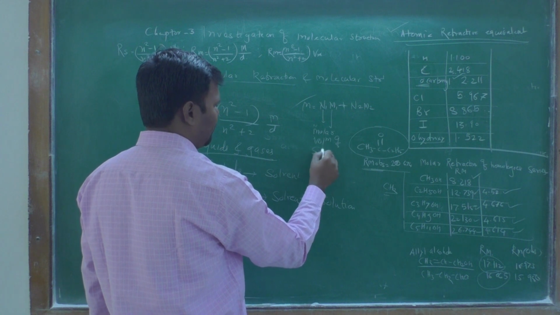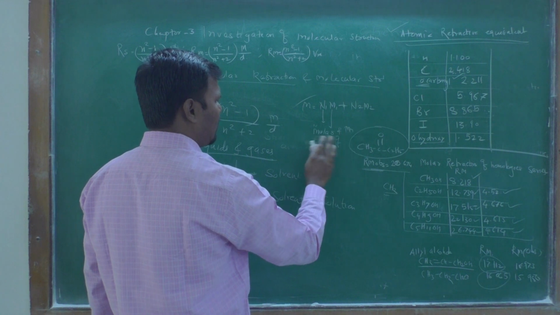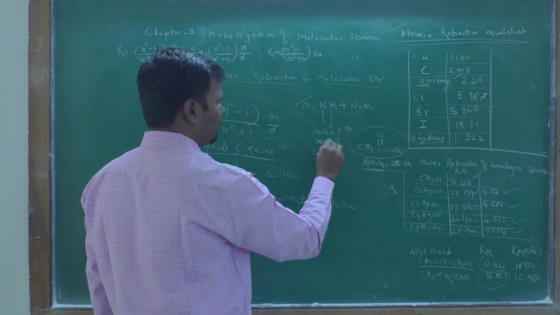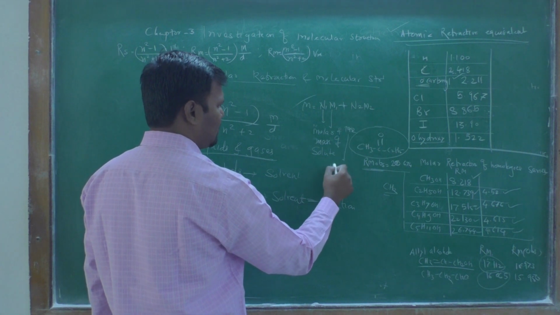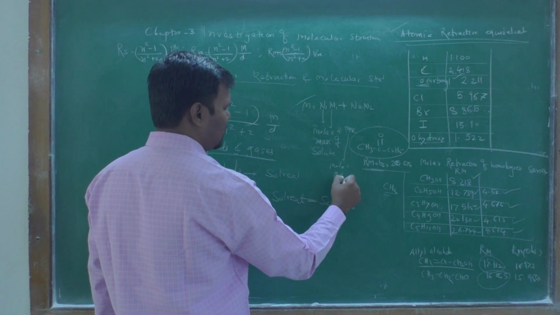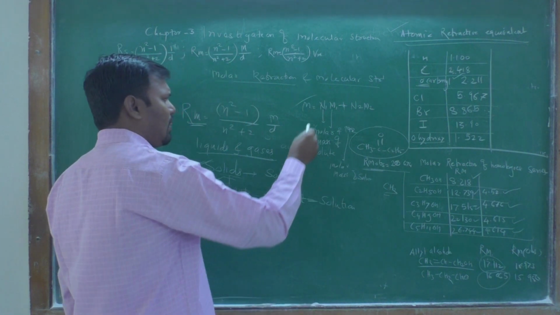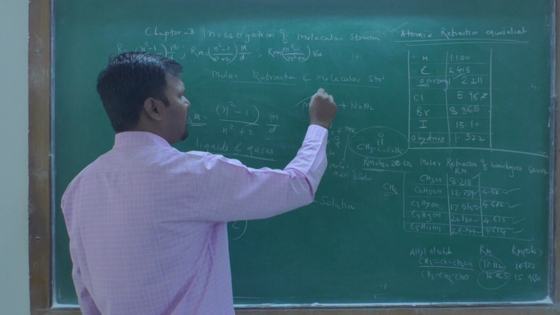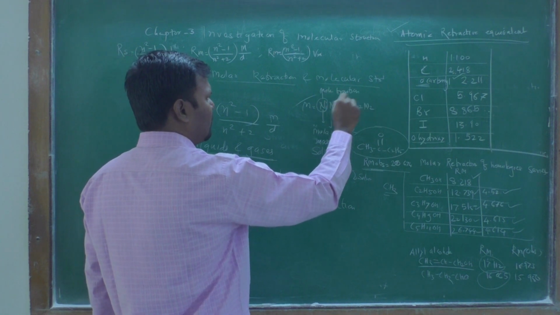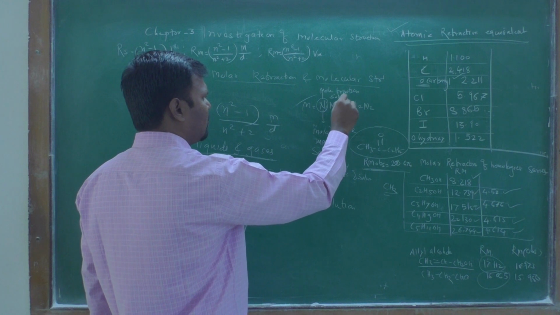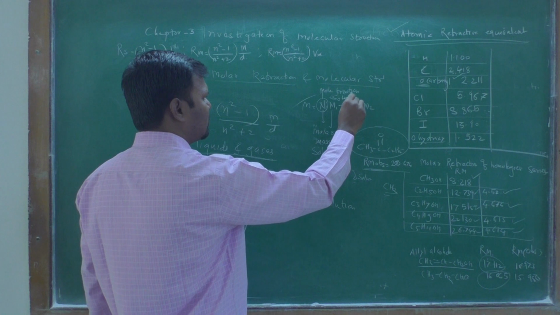the solute, and the molar mass of the solute, and M2 is the molar mass of the solvent. Okay, the mole fraction n1 is the mole fraction for the solute. Okay, n1 is for the solvent, remember, for the solvent.